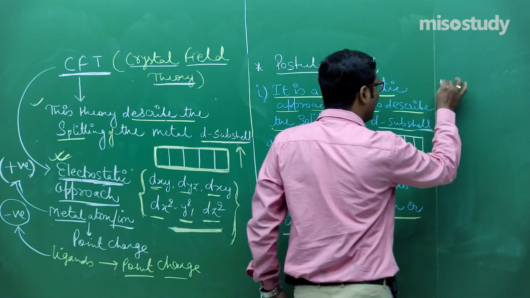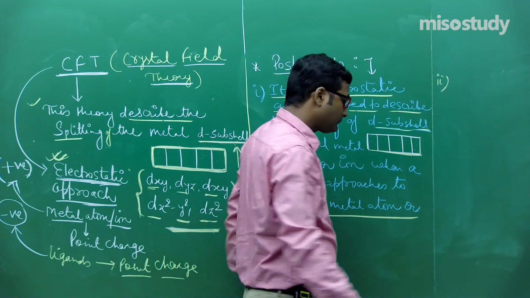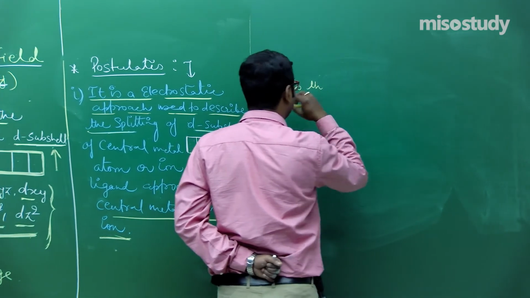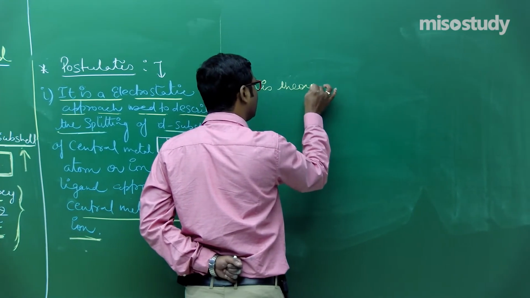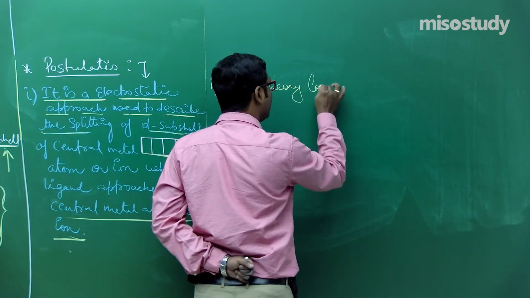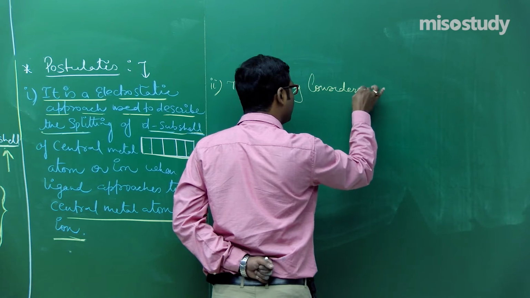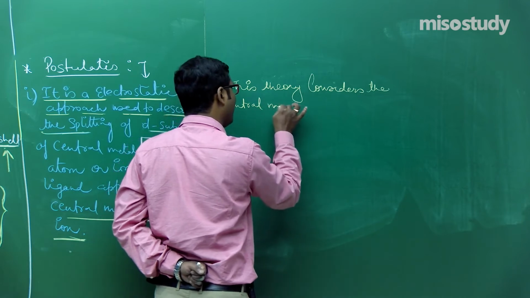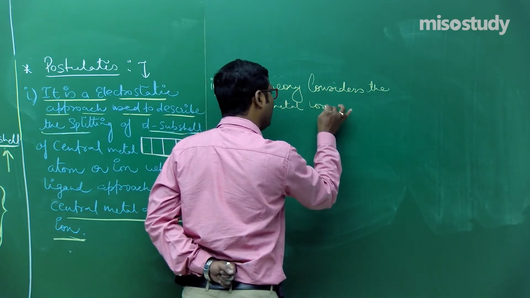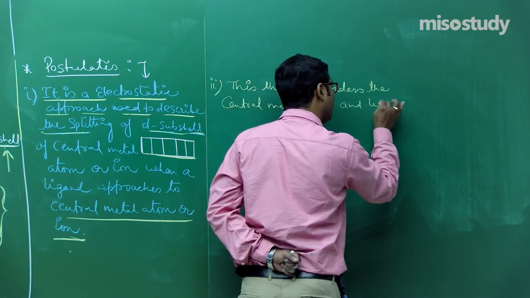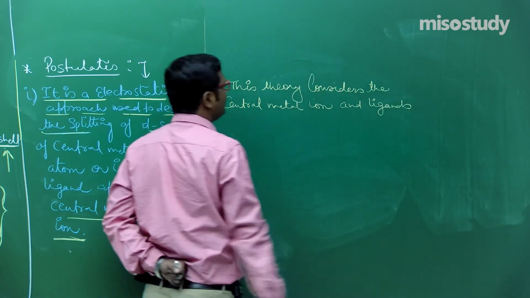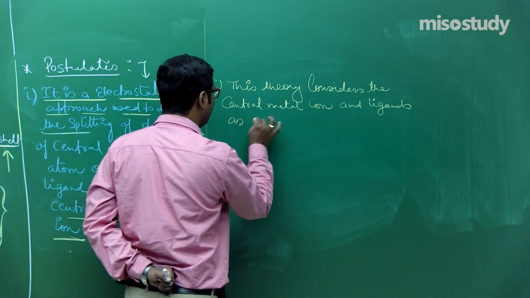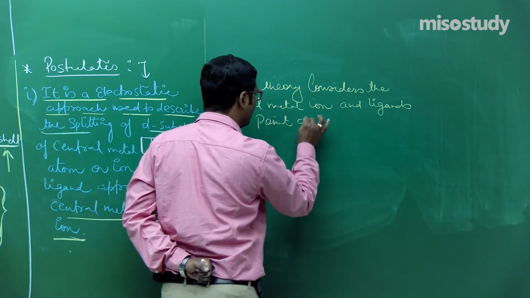Now moving here, what is the second postulate? This theory considers the central metal ion and the approaching ligands as point charges.